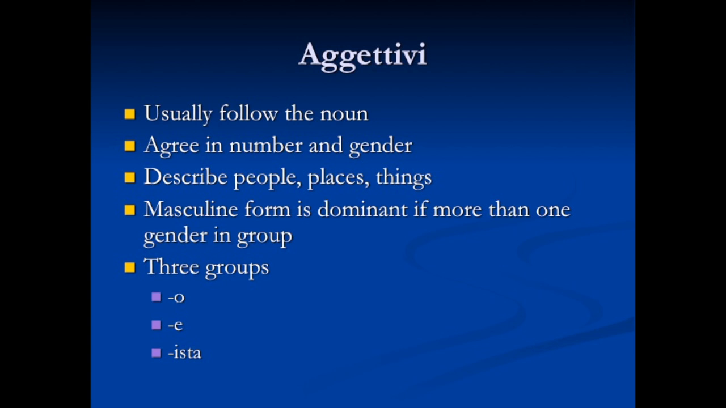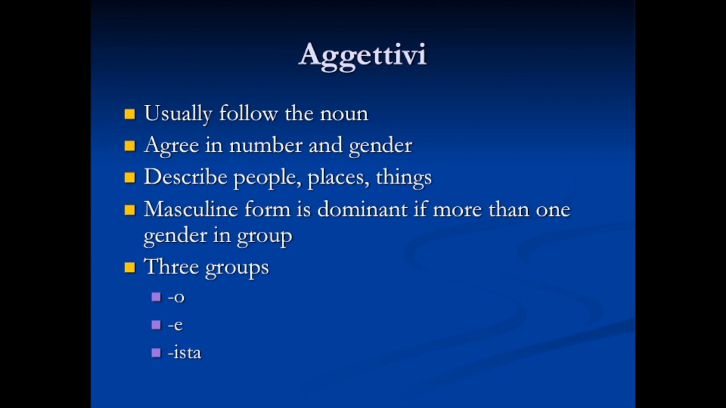Adjectives. In general, a few things you need to know. First of all, adjectives usually follow the noun. This is opposite of what we do in English, where the adjectives typically precede the noun. Also, adjectives agree in number and gender with the nouns that they're modifying. Also, adjectives describe people, places, and things, as in English. And another thing that we ought to know is that the masculine form is dominant. So if we have a mixed group, meaning men and women in the group, we use the masculine adjective to describe the group.